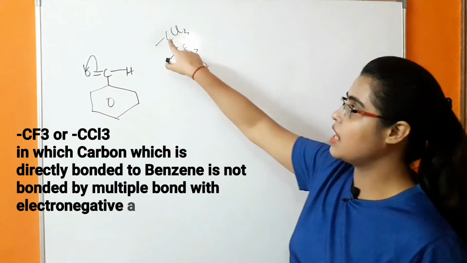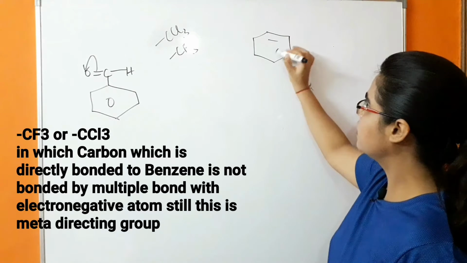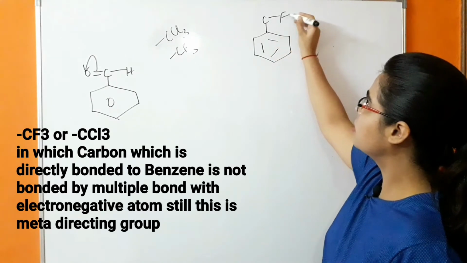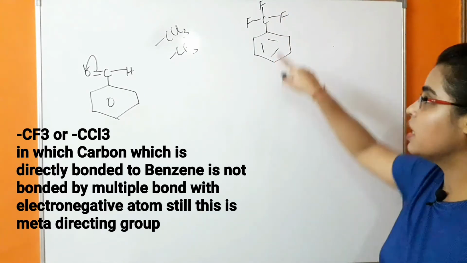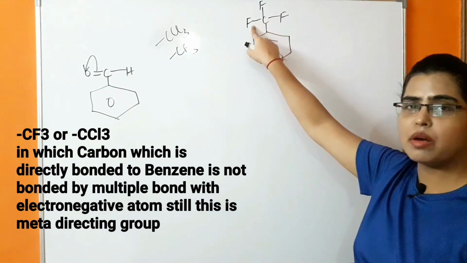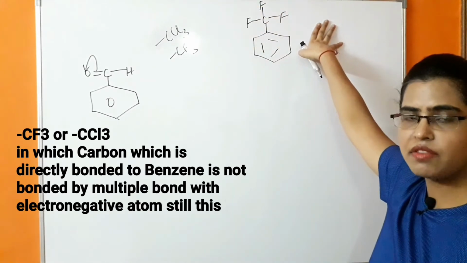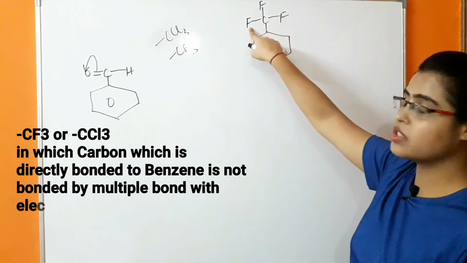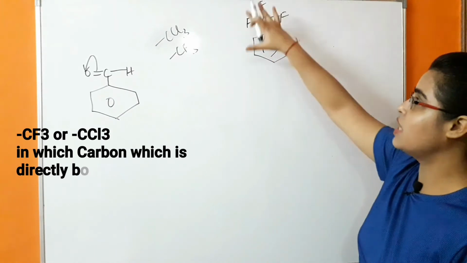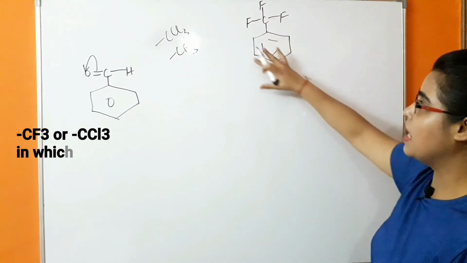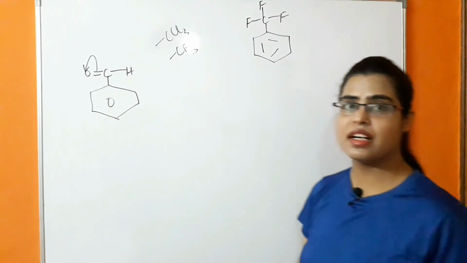But in this case, the atom which is attached to the benzene is not bonded by a multiple bond with the electronegative atom. Still, it is showing a meta-directive effect. It is because the atoms next to this carbon are highly electronegative atoms. Because of that, this group will attract the electrons of the benzene ring towards itself. Because of that, they are meta-directing groups.